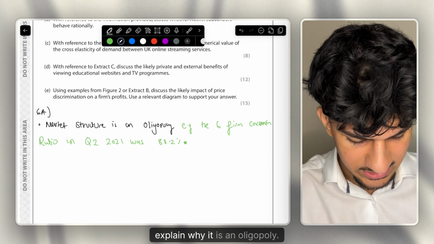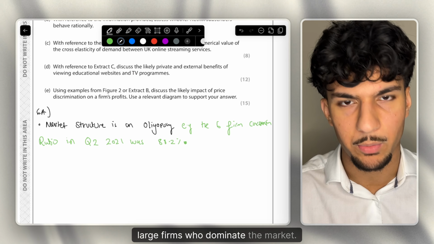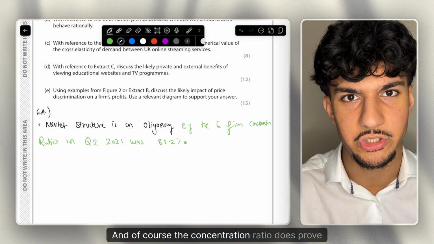And now I'm just going to explain why it is an oligopoly. So an oligopoly market is characterized by a few large firms who dominate the market, and of course the concentration ratio does prove that.